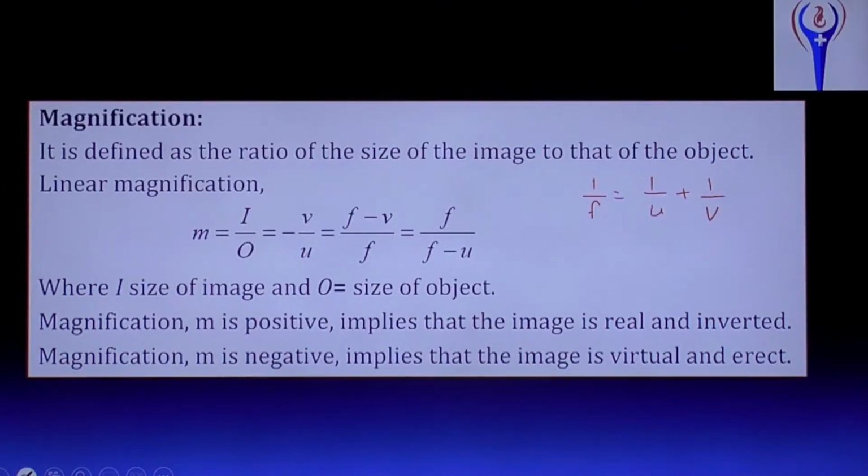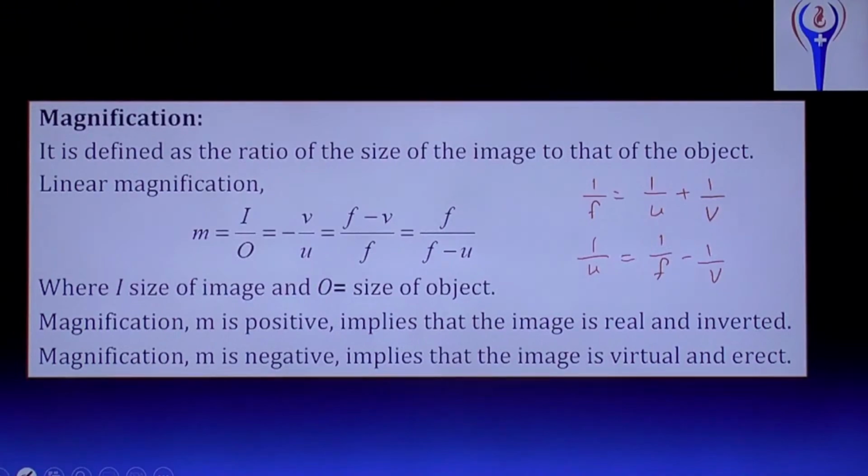Okay. 1 by F equal to 1 by U plus 1 by V. In there, for example, 1 by U equal to 1 by F minus 1 by V. Then the formula for U will come. Substitute this U value here, then you will get this formula, F minus V by F. Same way, simplify for V and substitute V value there, you will get the F by F minus U formula.